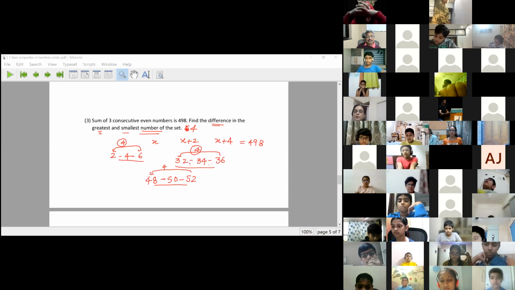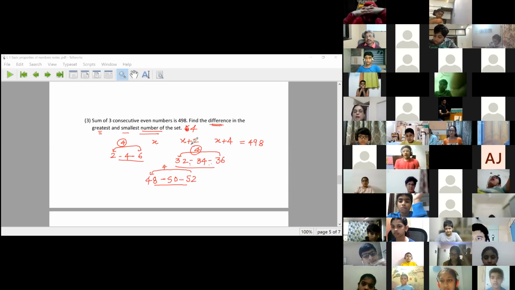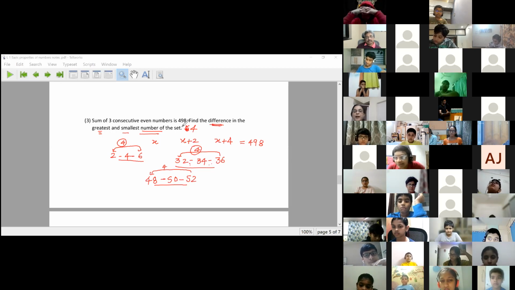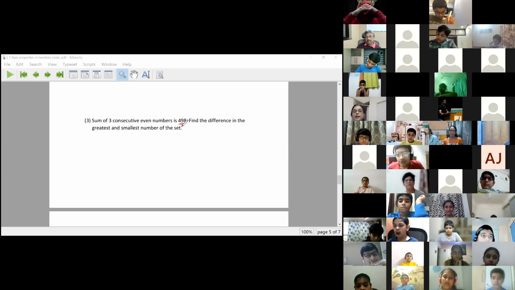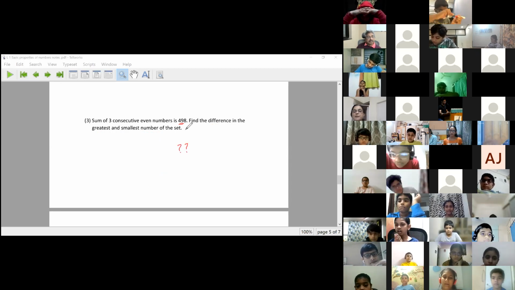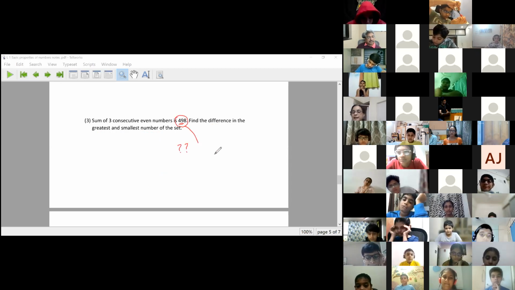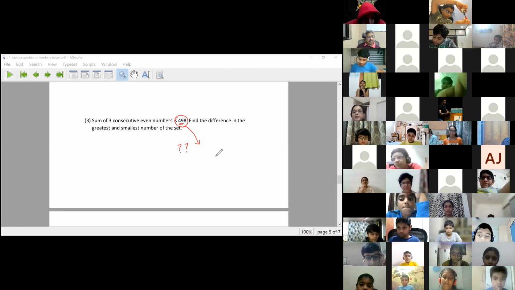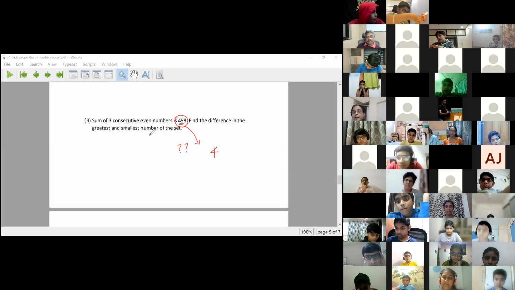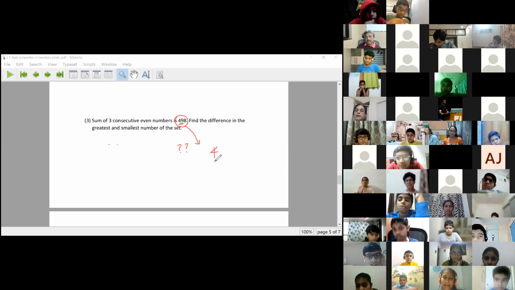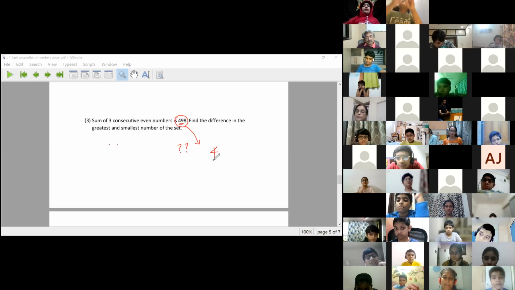So you have to always think how cleverly you can do a particular question. Now in this question, if I have to find the numbers, then I'll have to use some trick. Try to find these numbers. We will see it next time. Difference is 4, but the sum will be different. Try to find which 3 numbers have a sum of 498 but a difference of 4.